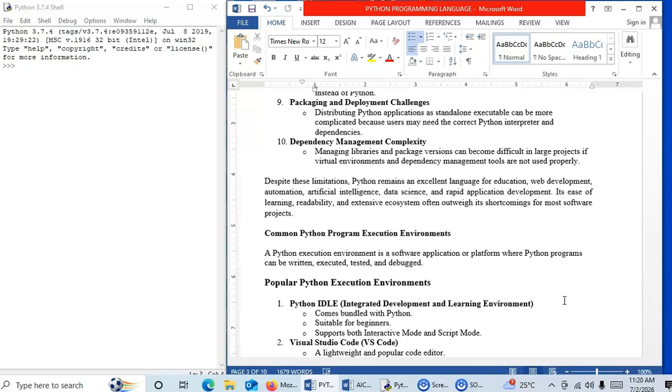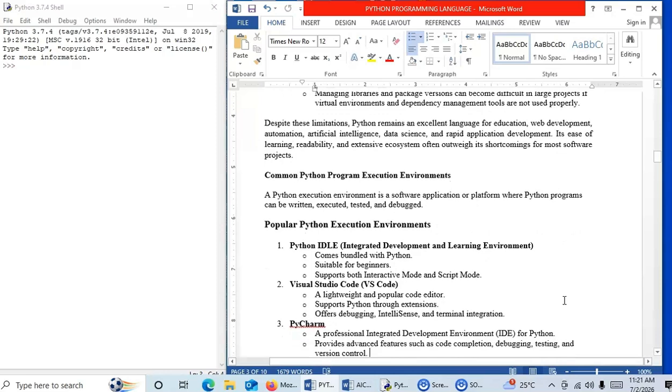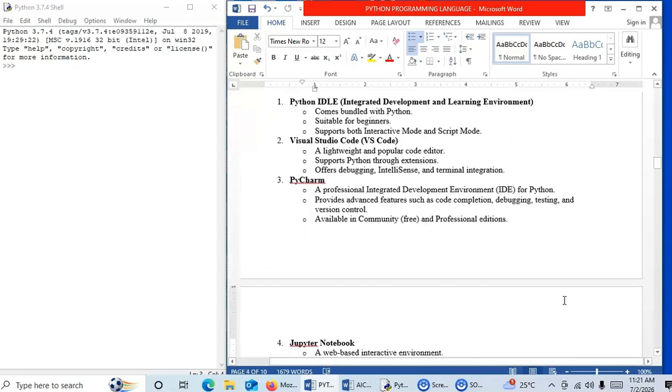Now let us see what are the different common Python programming environments available in the market. A Python execution environment is a software application or platform where Python programs can be written, executed, tested, and debugged. Popular Python execution environments: the first one is from its official website, python.org, that is Python IDLE, Integrated Development and Learning Environment.